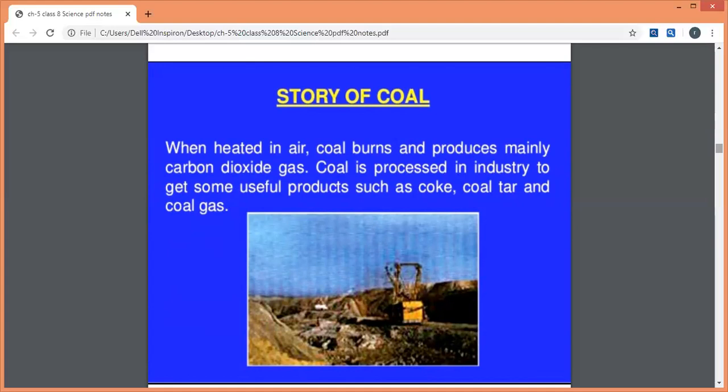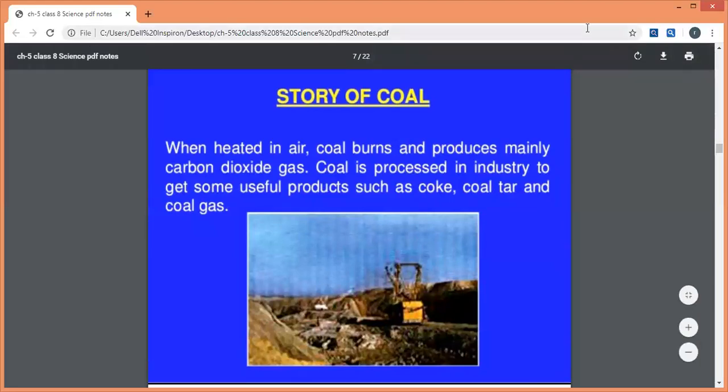And when it is processed in industries, three products are formed, that is coke, coal tar, and coal gas. About these three products we'll study in the next video. We'll study what coke exactly looks like, and what the uses of these three are. So this was the story of coal.